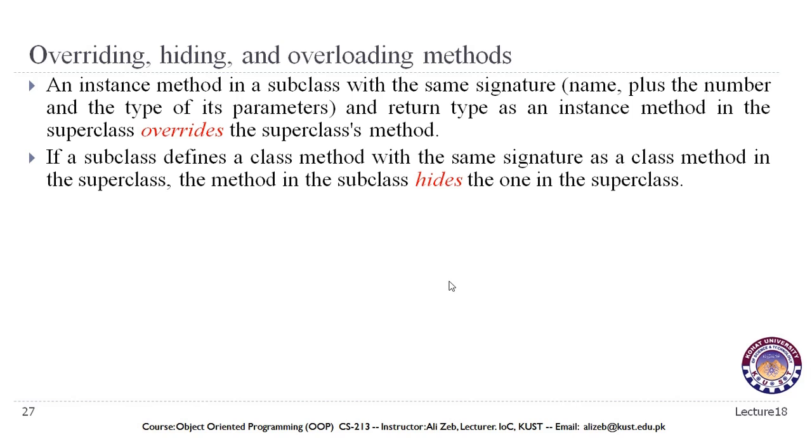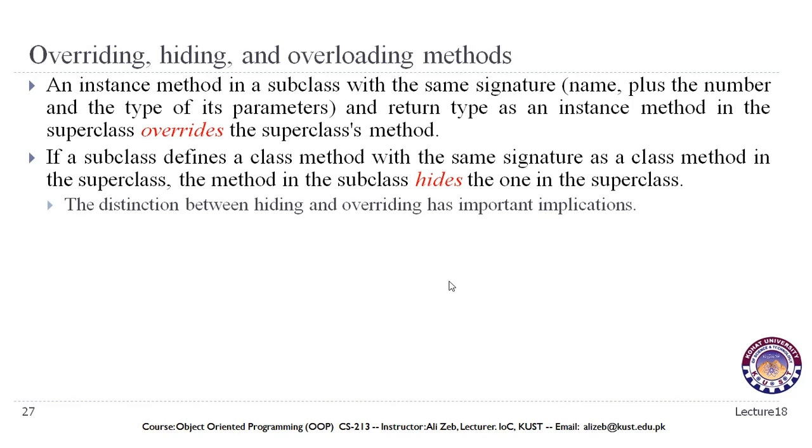If a subclass defines a class method with the same signature as a class method in the superclass, the method in the subclass hides the one in the superclass. By this we mean that when we, for example, declare an object of the subclass and we call the method, even though an object of the subclass is an object of the superclass, we will be getting the results for the method of the subclass. The method of the subclass hides the method of the superclass in this case, and that is what we saw with the variables as well. The variables of the subclass hide the variables of the superclass, and when we need to call the variables of the superclass explicitly, we need to use the super keyword.